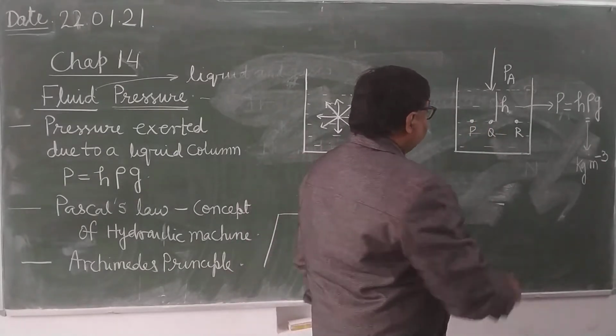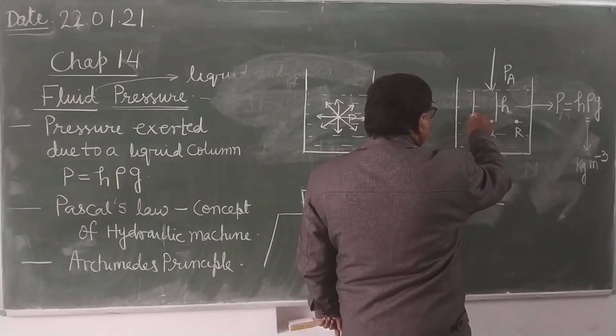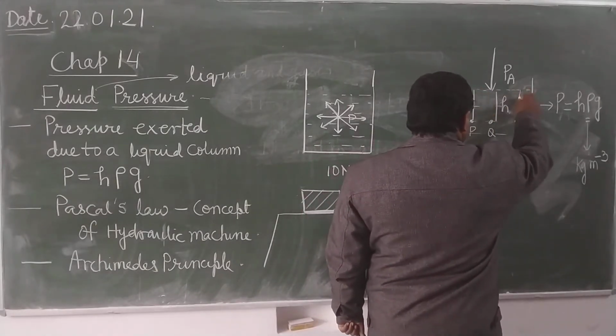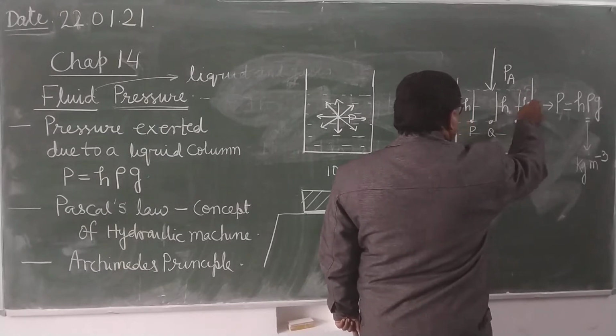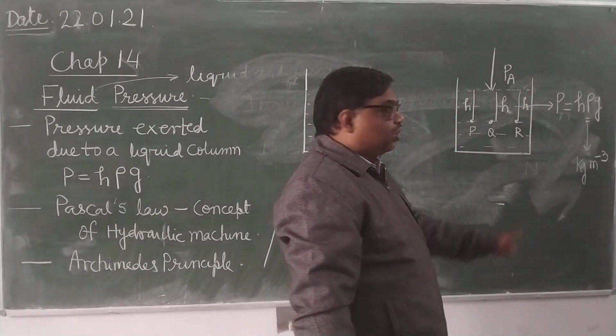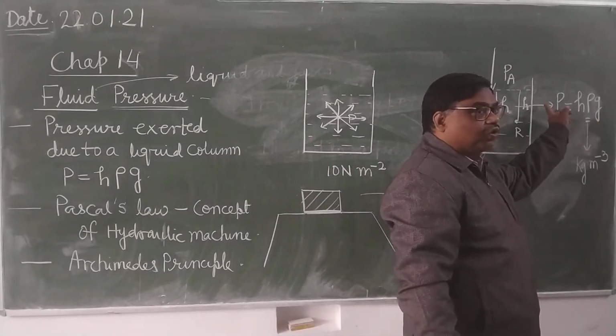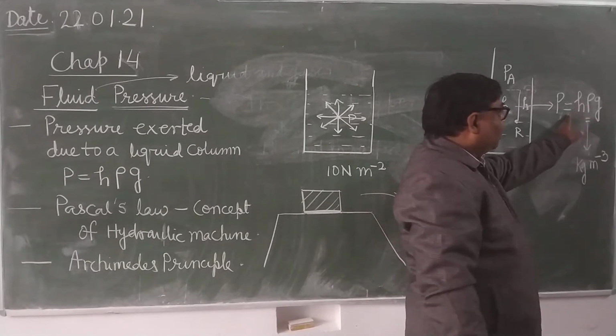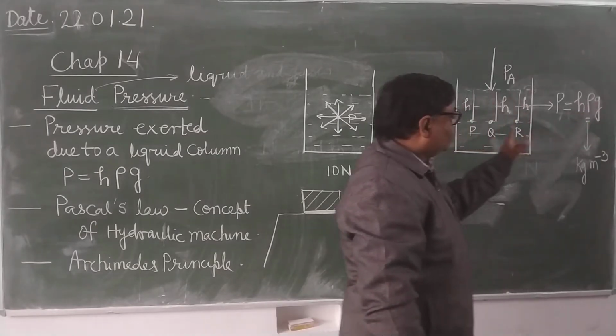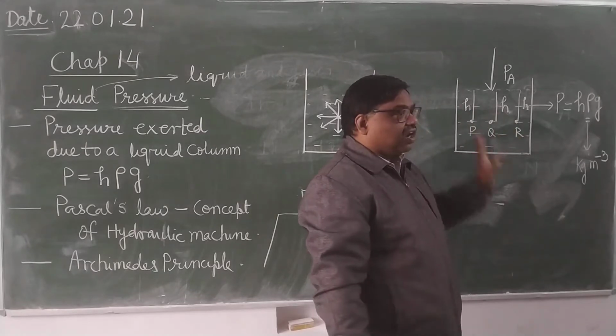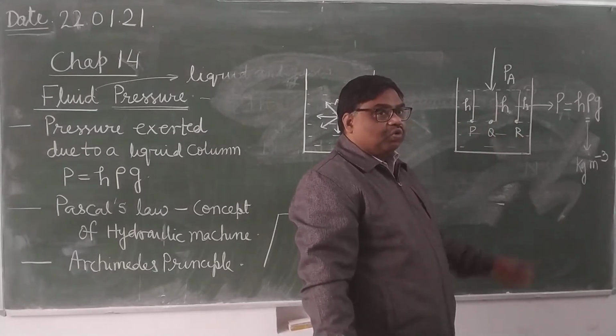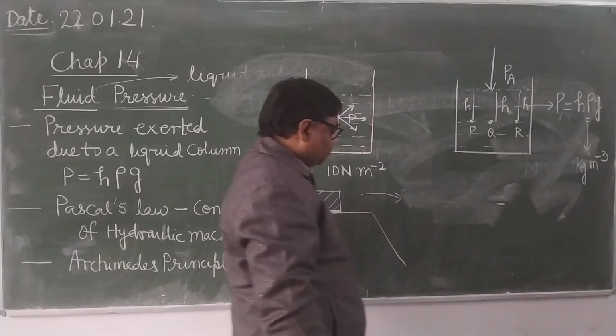And why will it be? Because the value of H is the same for all the points. Liquid pressure exerted by H height of liquid column is given by this formula: H into rho into G. So the value of H is the same for all the 3 points, and rho and G are both the same.